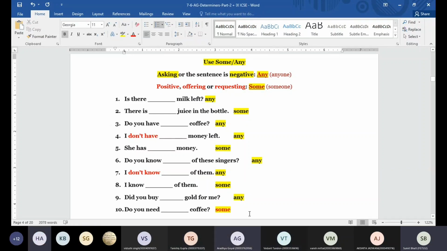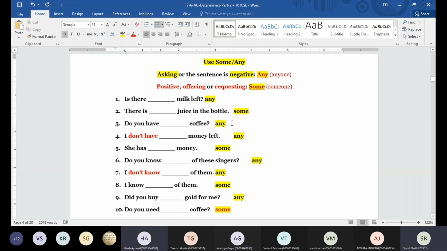As per the concept of the sentence, what are we going to use? We are going to use some. In this, are we doing offering or requesting? Okay, if I say, do you need dash coffee? Suppose there is a guest at your house and you're preparing coffee for yourself. So when you say, do you need some coffee, what are you doing here? Offering. You're offering this thing to another.